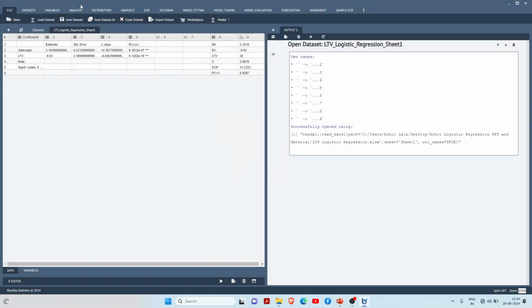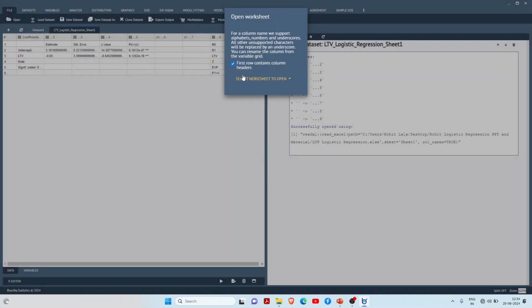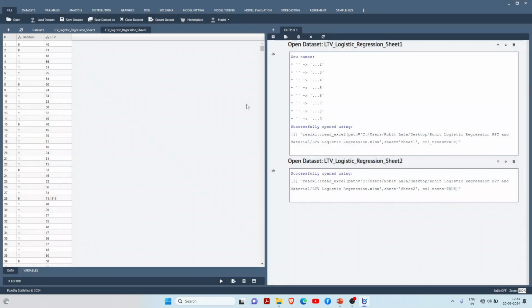Sorry, sheet 2 was there. I'm just reopening it. So this is again LTV. Try to open sheet 2. These are the two variables of data. The decision is my y variable, and LTV is my loan to value, the ratio of loan to asset value.